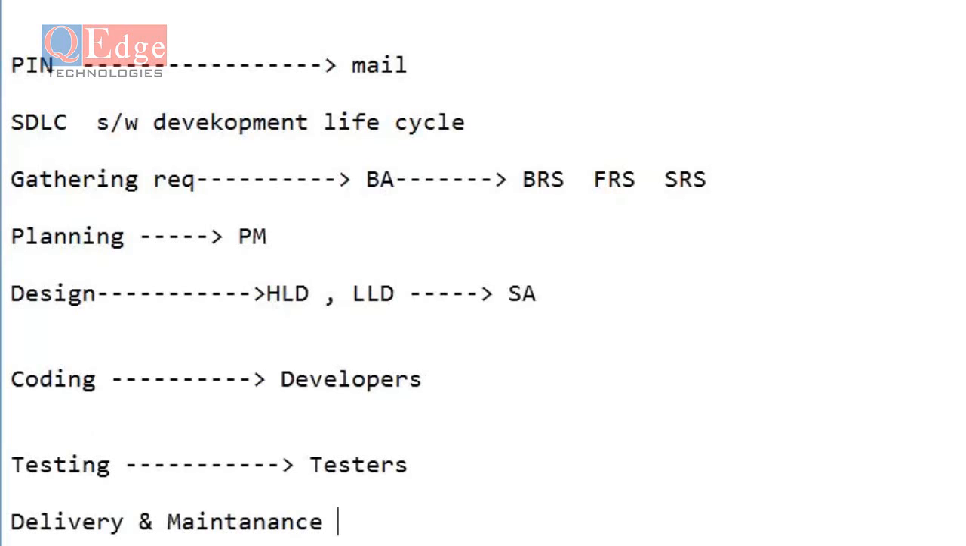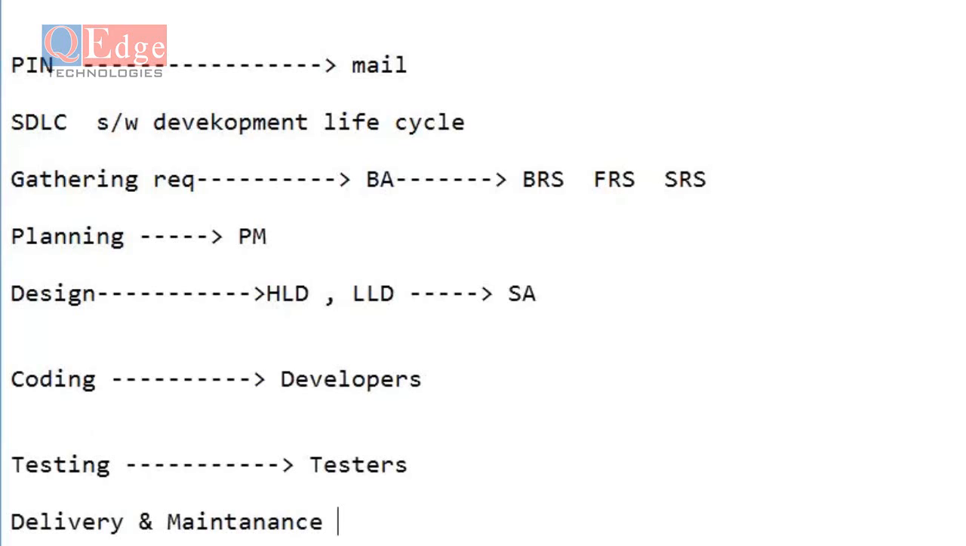At that point of time, design is done by the system architect, coding by the developers, testing by the testers. This is a one-time activity. Once the development is completed, they are going to give the maintenance. In the maintenance, assume it is a different team. I will tell you a small thing for this.